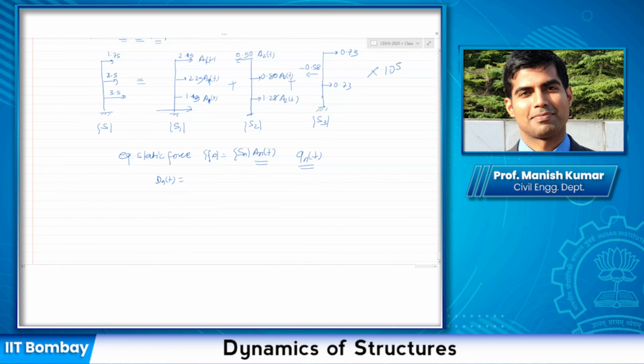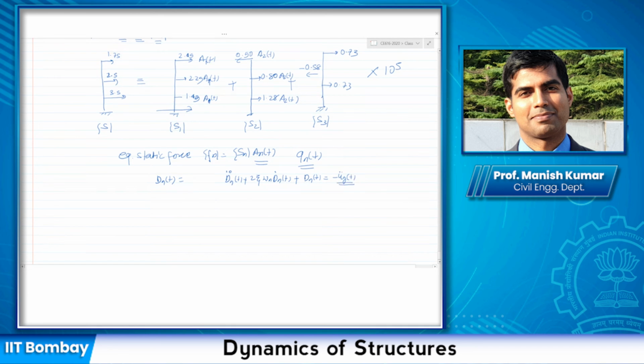This was the equation of motion. Remember, what was the equation of motion? Dn double dot (t) plus 2 zeta omega n Dn dot (t) velocity plus omega n squared Dn(t), and that is equal to, for ground excitation, it was ug(t).